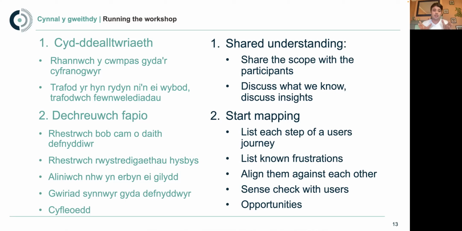And then, like I said, sense check with users. If you're able to get a user or a couple of users into that workshop, you can do that there and then, and ask, does this feel accurate to you? It's not going to necessarily feel accurate for every single user, but does it feel accurate to you as a couple of users of our service? You might not have that luxury, and you might need to take it away, show it, and come back and do another workshop. You might choose not to do that step. Again, it's all your choice how you build this workshop.